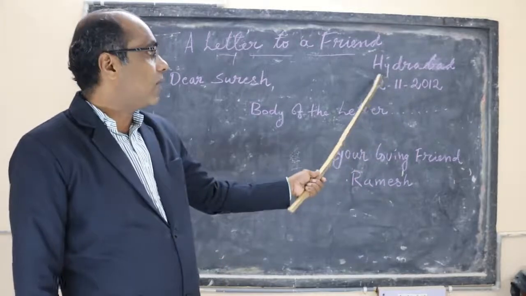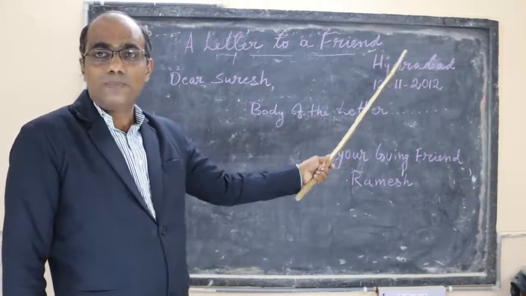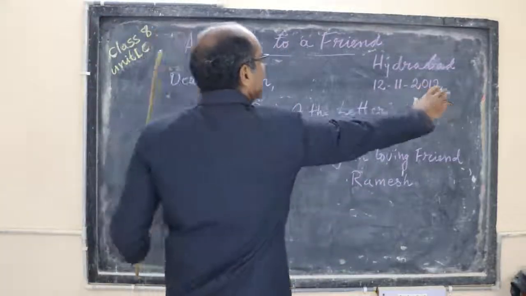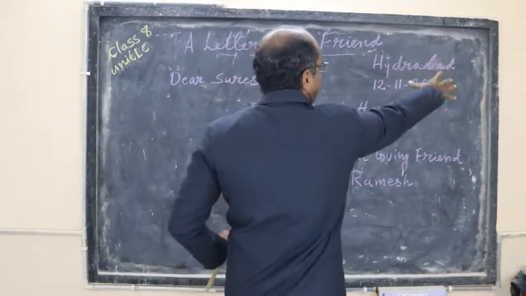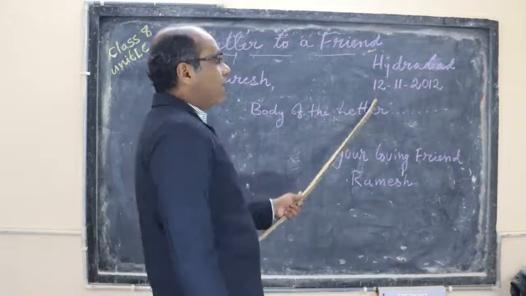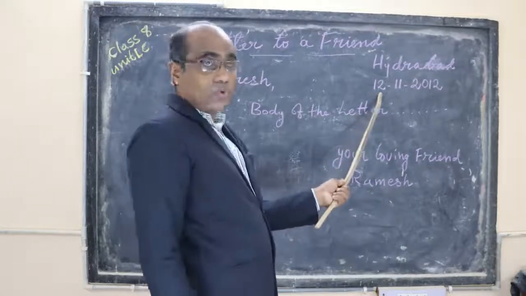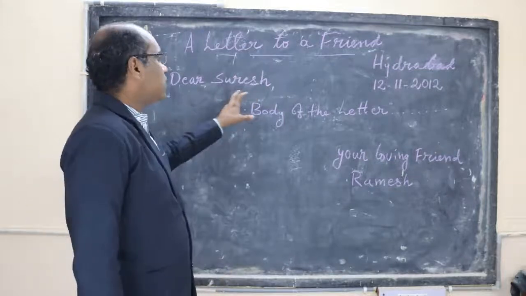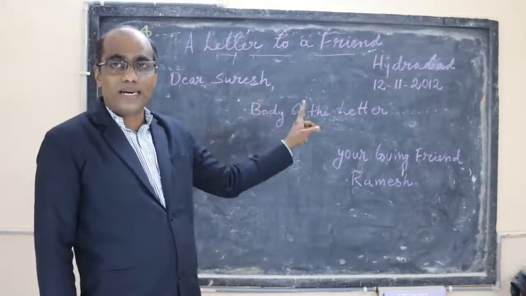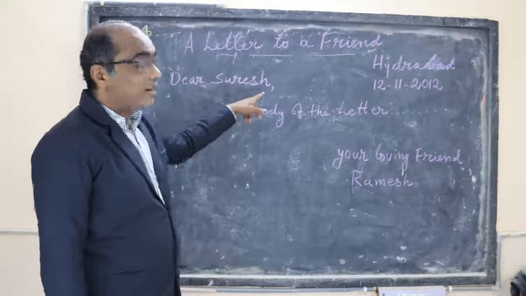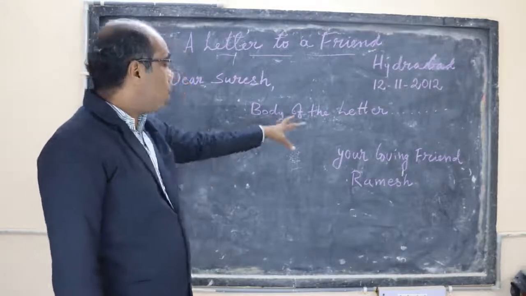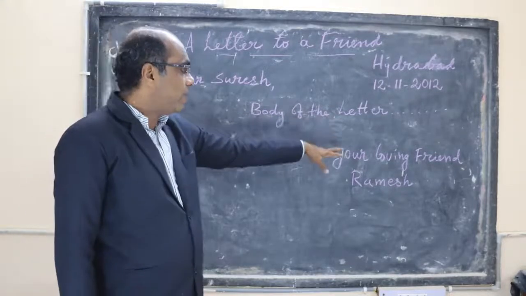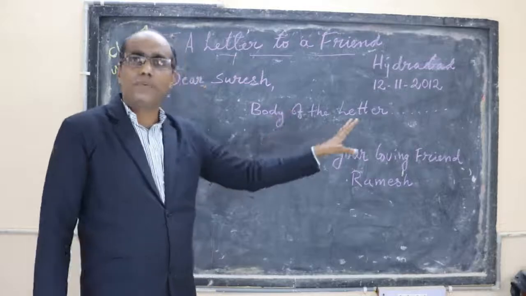So here, Hyderabad, the place name. Which side is it? Right side. The right side of the paper you are writing. Then below that we have the date. Then here, the addressing of the person. Dear Suresh, because it is a friendly letter. That's why it is written Dear Suresh. Then the body of the letter, which means whatever he is writing.